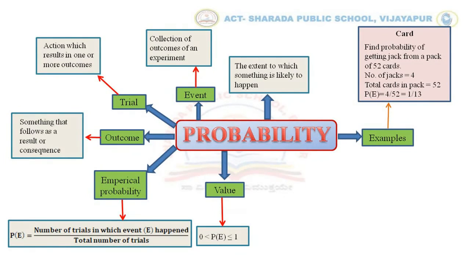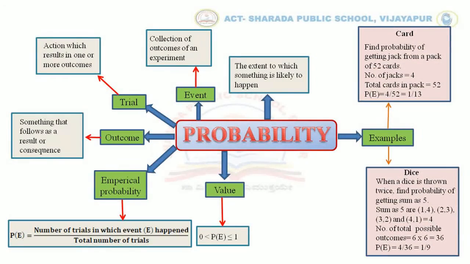And in each group, there is one jack. So the total number of jacks is equal to 4 and the total cards in the pack is equal to 52. Therefore, the probability of getting a jack from a pack of 52 cards is equal to 4 divided by 52, which is equal to 1 by 13.